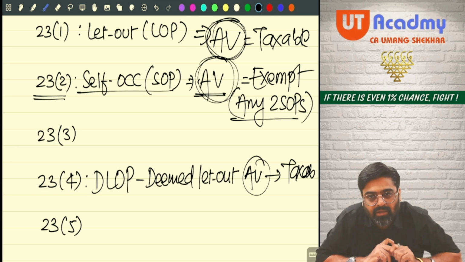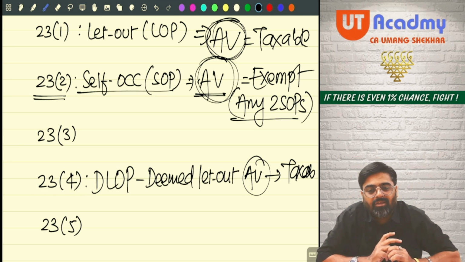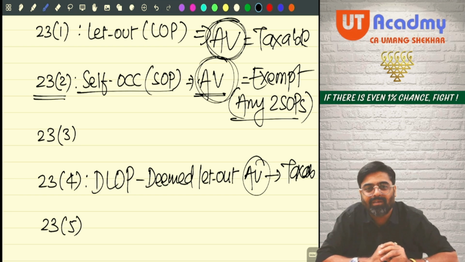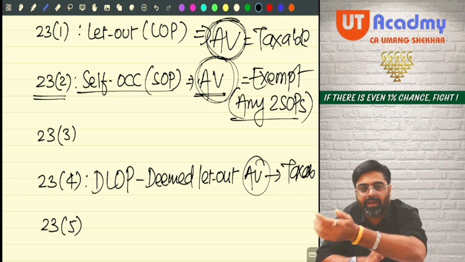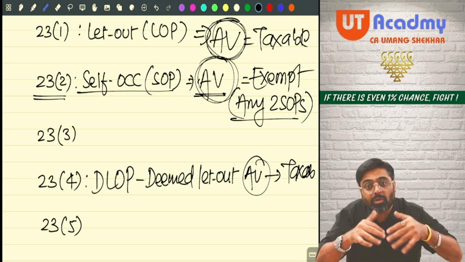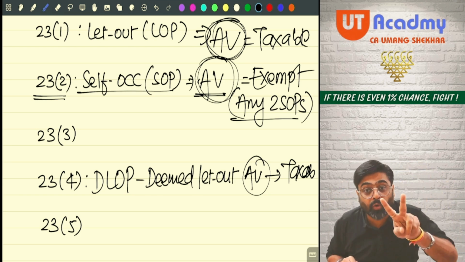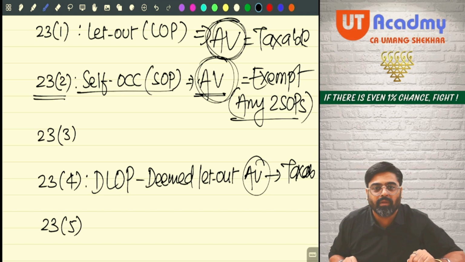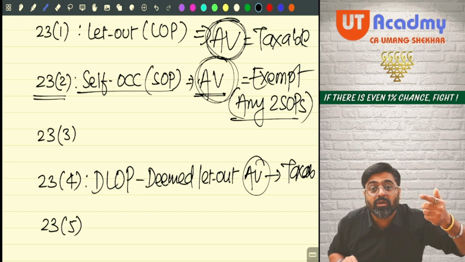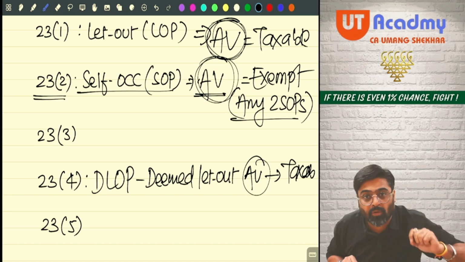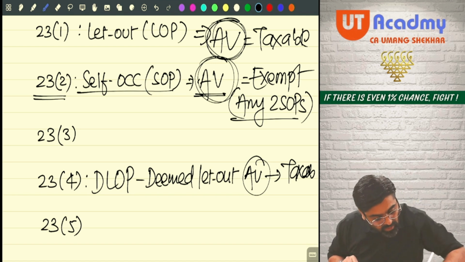Now please pay attention. For self-occupied properties, you are not bothered to calculate annual value. Why? Because even if you calculate, it is going to be exempt only, no? You are going to take that annual value as nil only. So don't bother yourself to calculate that annual value. Take the annual value nil for 2 SOPs. Yes or no? But what about those SOPs whose annual value could not be exempted? You will now start treating them as DLOP. Now their annual value will be taxable.